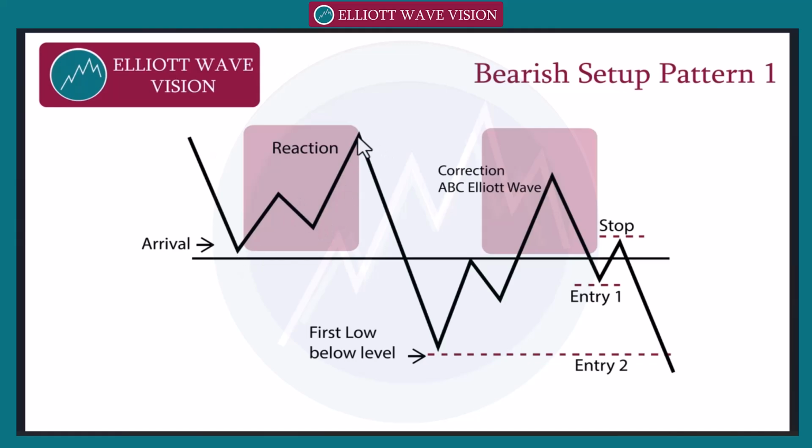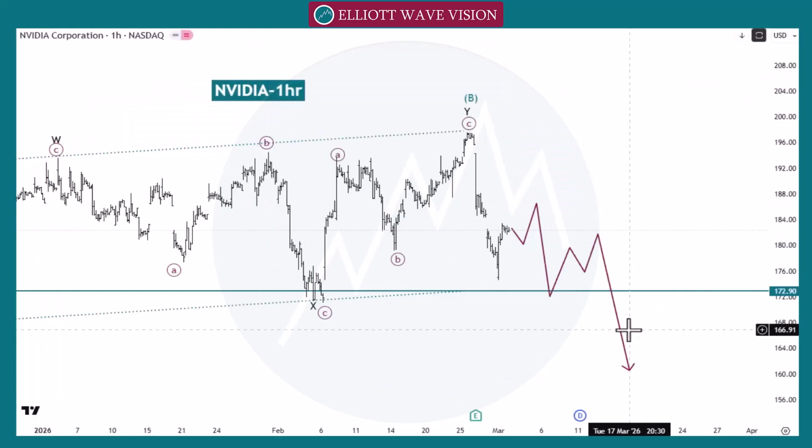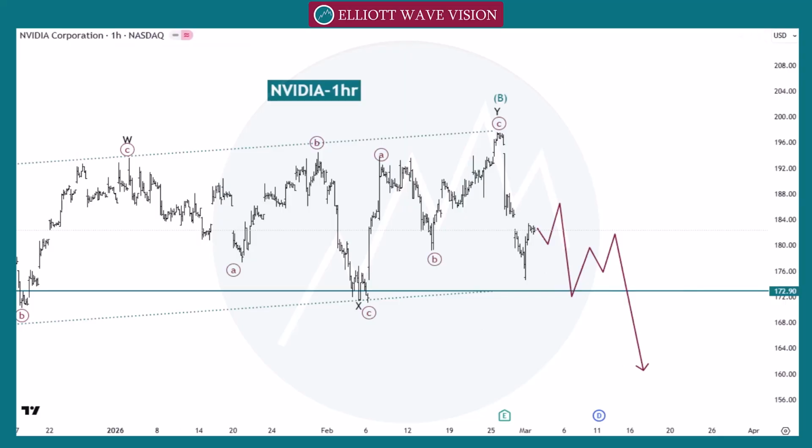Now we need to wait for the first low below level and its correction. Then we can go directly with this wave B towards the next point, or we need to refine our entry in lower time frame from this wave B to this low to inner wave B to go towards the 160, like this. So let's check our next pair, Meta.